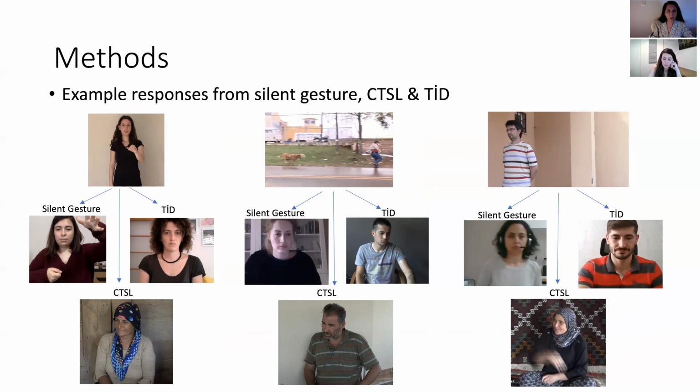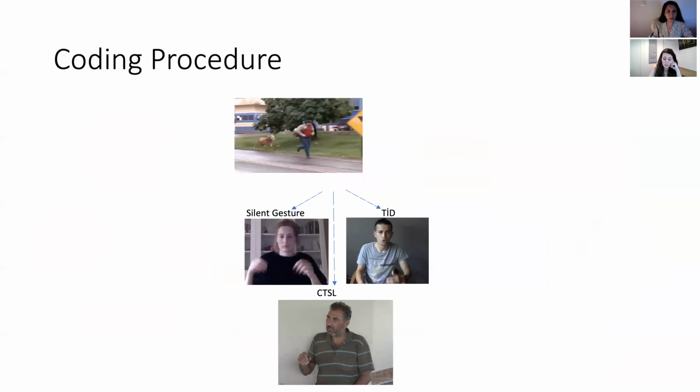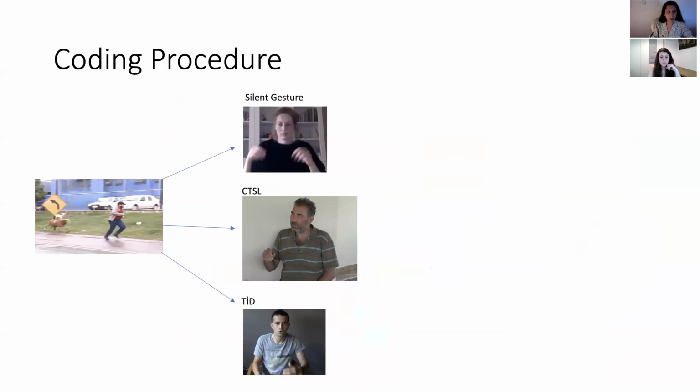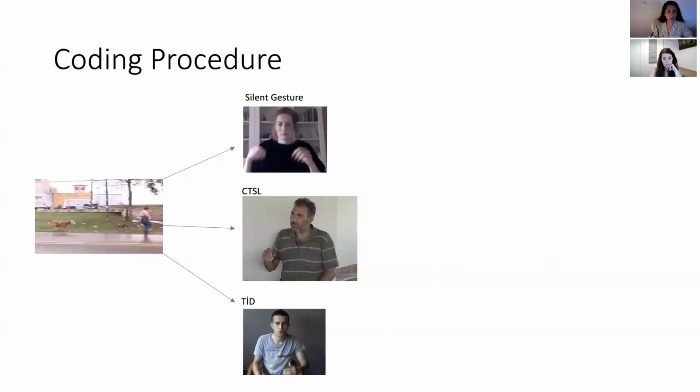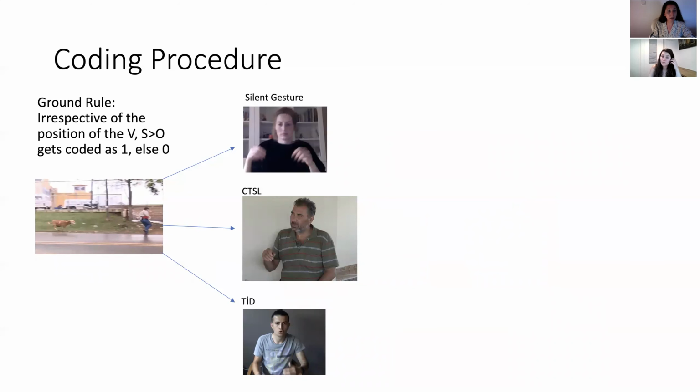Okay, so how did we code data? Here is an example. So here goat is chasing man. The ground rule in our coding scheme was, irrespective of the position of the verb in a string, if the subject precedes the object argument, then that response gets coded as 1, or else it gets coded as 0. So here, man, run, goat, chase.